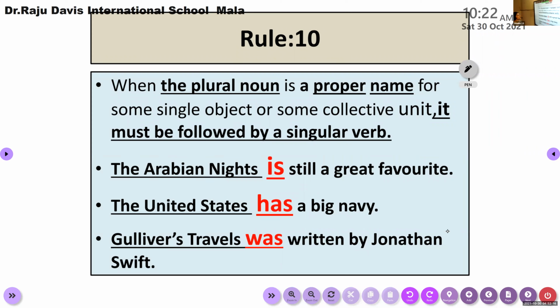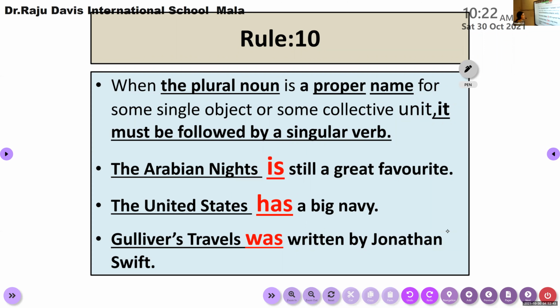I repeat, when the plural noun is a proper name for some single object. So the Arabian Nights is a collection of stories in one single booklet, right? So this is plural in form, but singular in usage. It's the title of a book, so this is a proper noun, and there we can use a singular verb.